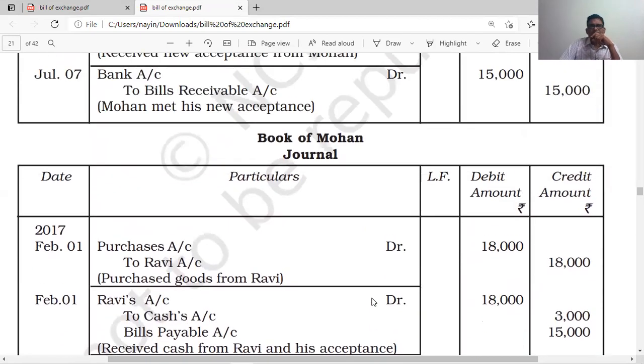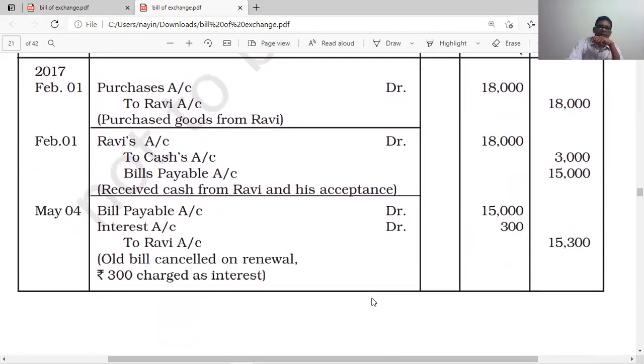In the books of Mohan, when goods are bought, purchases account to Ravi account, being goods purchased. And the bill is accepted and cash also paid. So Ravi account debited 18,000, to cash account 3,000 being paid, and to bills payable 15,000 accepted. So the combined entry is Ravi account 18,000, to cash account 3,000, to bills payable account 15,000, being bill accepted and 3,000 paid in cash.